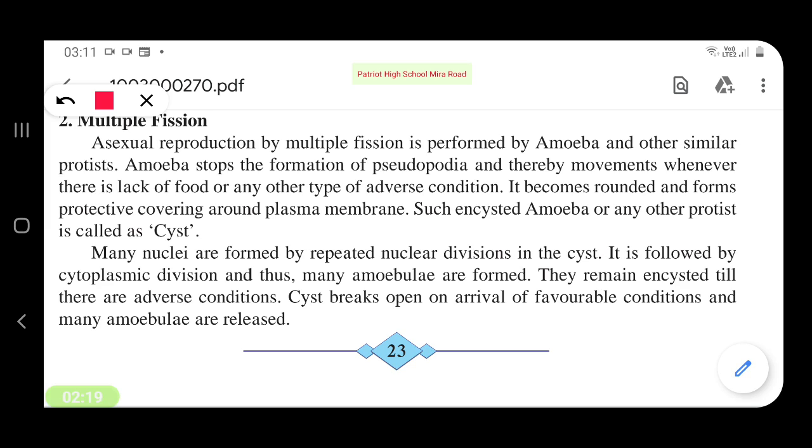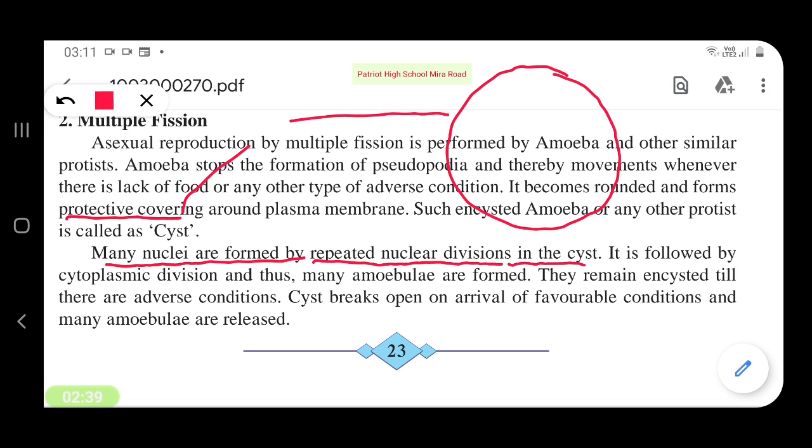Now, many nuclei are formed by repeated nuclear division in the cyst. So the cyst is formed, a rounded body. This is the protective covering, the plasma membrane is inside, and this is the nucleus.